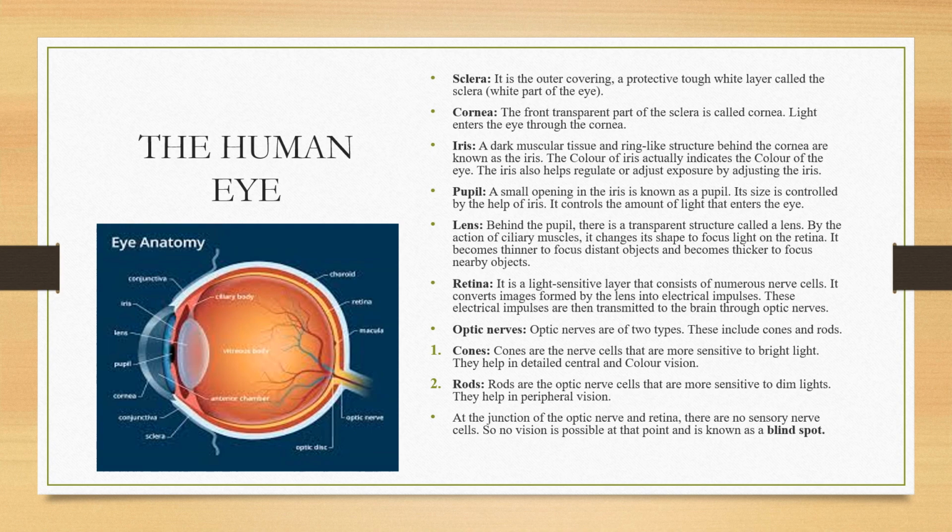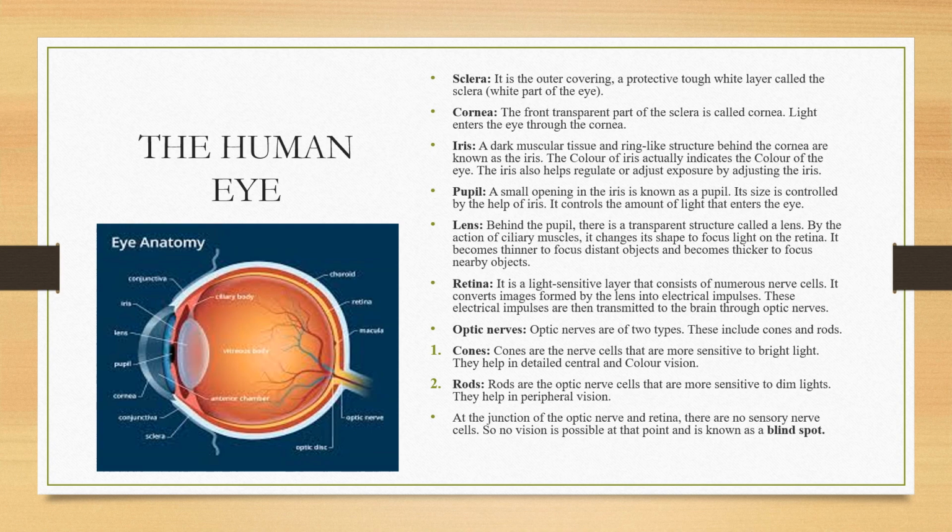Lens: behind the pupil, there is a transparent structure called the lens. By the action of the ciliary muscle, it changes its shape to focus on the retina. Retina is the most important part of the eye. It is a light sensitive layer consisting of numerous nerve cells. It converts the image formed by the lens into electrical impulses.